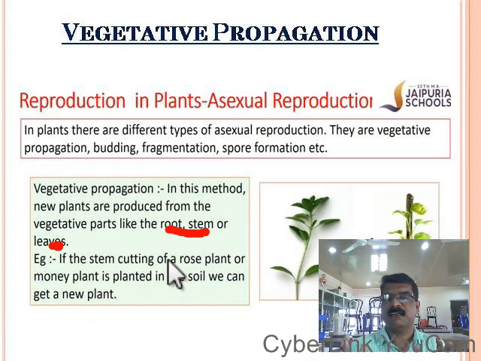But sometimes the vegetative parts help for producing the new parts, the new plants. So when a new plant is developed from the vegetative parts such as root, stem or leaves, then such a reproduction is known as vegetative propagation.